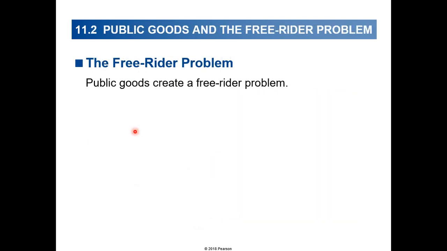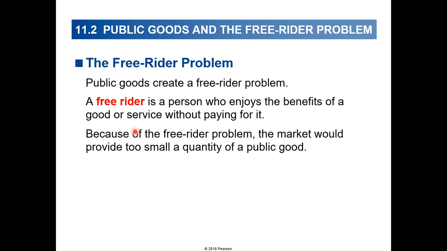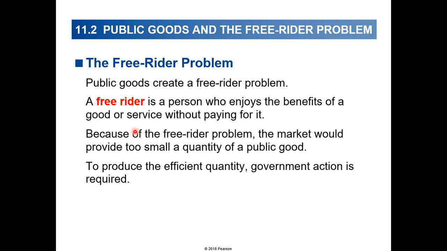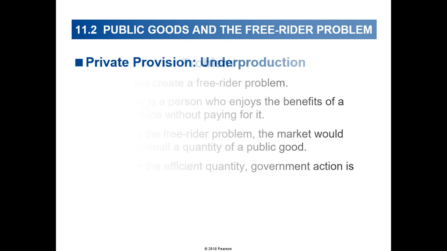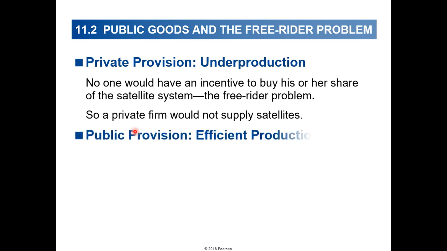So what's the free rider problem? Public goods create a free rider problem. A free rider is a person who enjoys the benefits of a good or service without paying for it. Because of this problem, the market will provide too small a quantity of a public good. To produce the efficient quantity, government action is required. So let's talk about underproduction. No one would have an incentive to buy his or her share of a satellite system, meaning the free rider problem. So a private firm would not supply satellites.